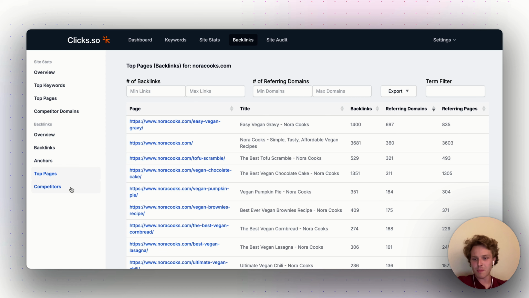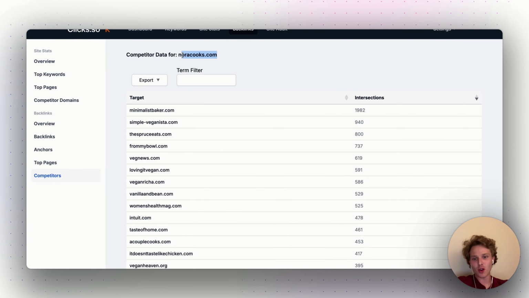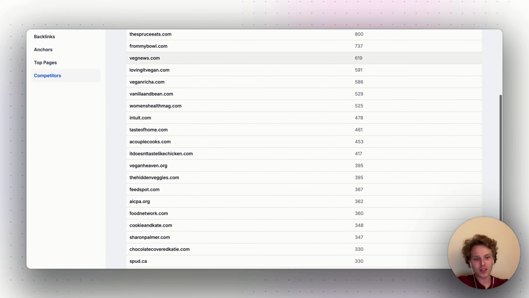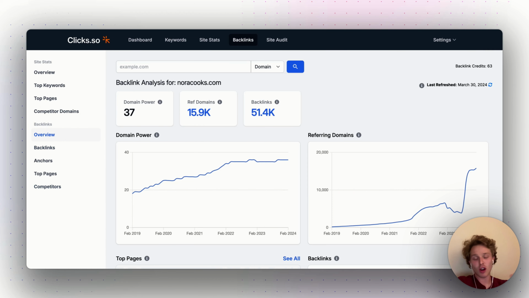And then we also have competitors. So what websites are competing for the same backlinks in this space with noracooks.com. So we have minimalistbaker.com, Simple Veganista, The Spruce Eats, and the intersection. So how many backlinks are they intersecting with them on? So that's all good. Now let's take a look at the top pages.